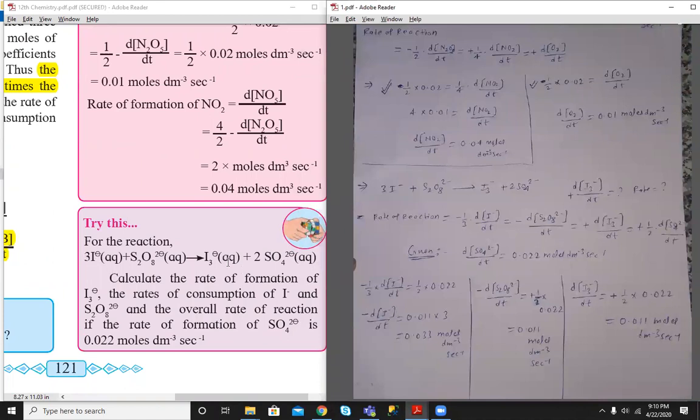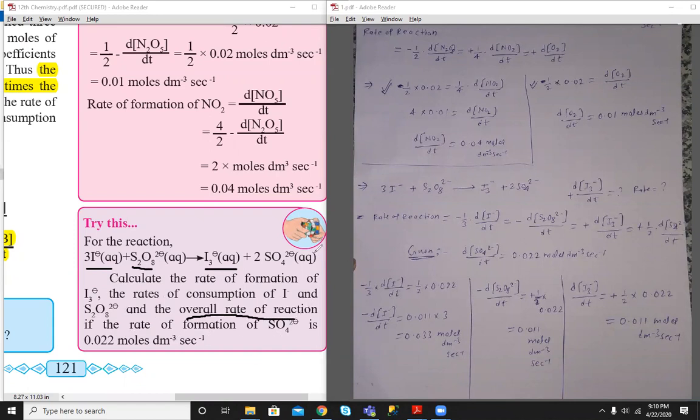So this is the reaction. Calculate the rate of formation of I3 minus. So we have to calculate the rate of reaction of I3 minus and the rate of consumption of I minus. We have to find out this rate of consumption, and for H2O2 also, and we also have to find out the rate of reaction of the overall reaction.